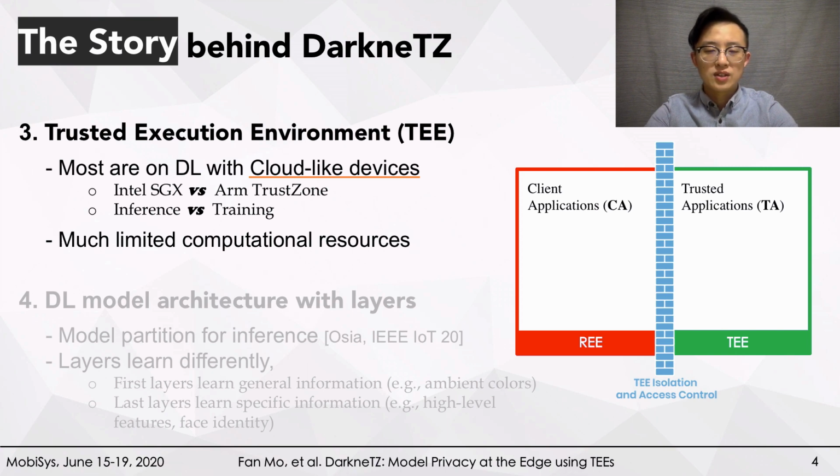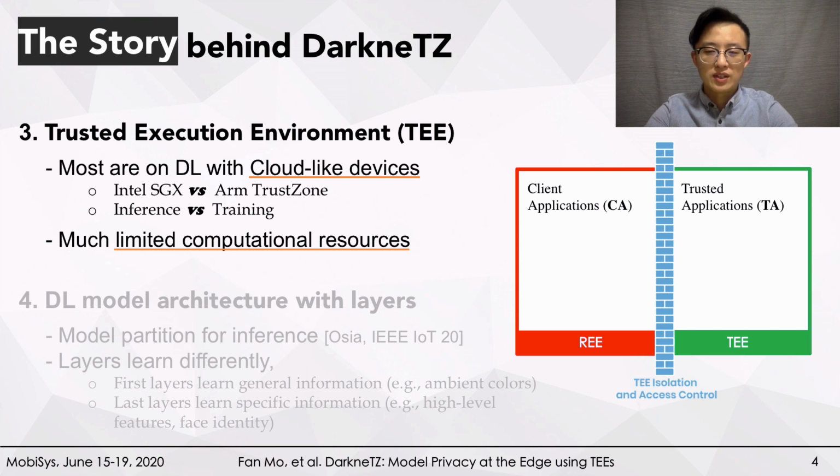Besides, most previous research designs frameworks for inference, but model training at the edge is also very vital, as there is a rapid development of edge computing and the distributed or federated learning paradigm. In addition, edge devices have much more limited computational resources provided by the TEE.